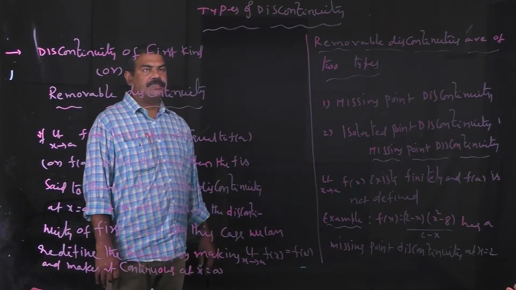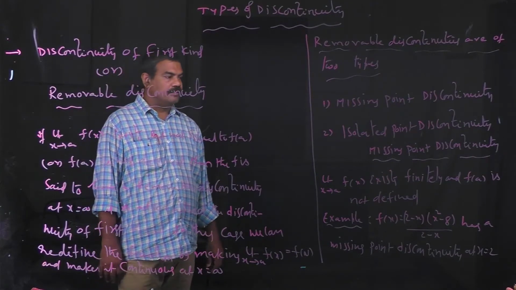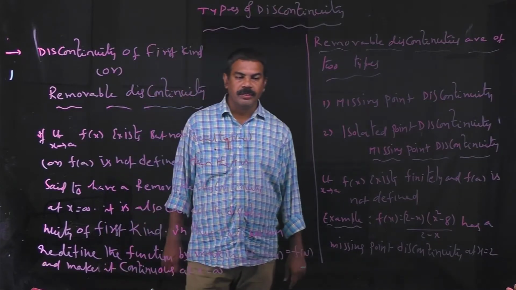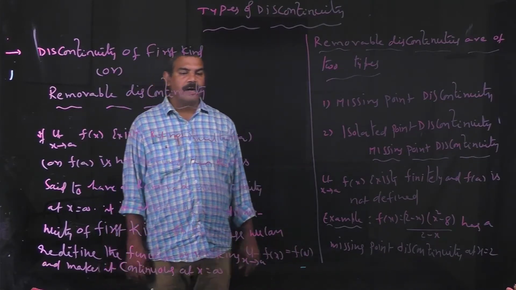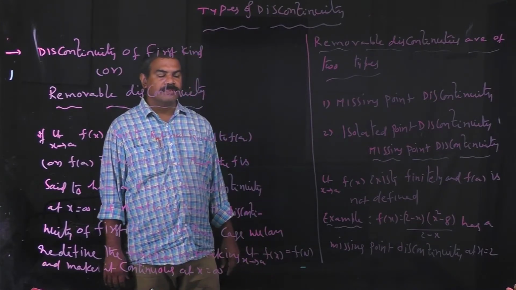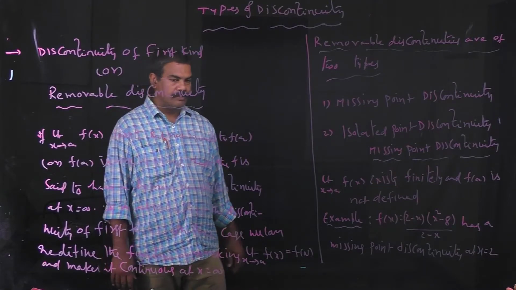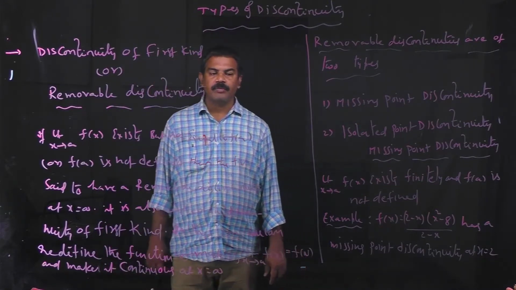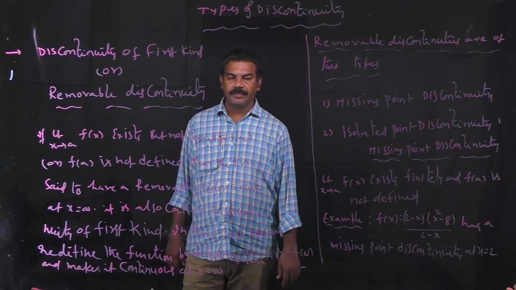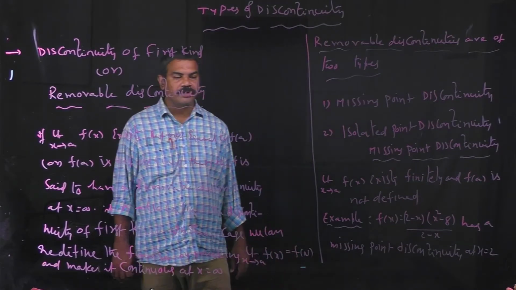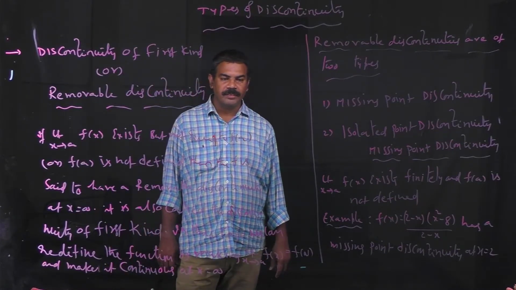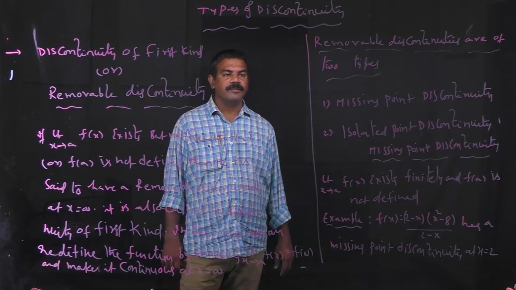Now we are going to discuss the types of discontinuity. There are two types of discontinuities: the discontinuity of the first kind, or removable discontinuity, and the second one is the discontinuity of the second kind, or irremovable discontinuity. In the first kind, there are two types: missing point discontinuity and isolated point discontinuity.